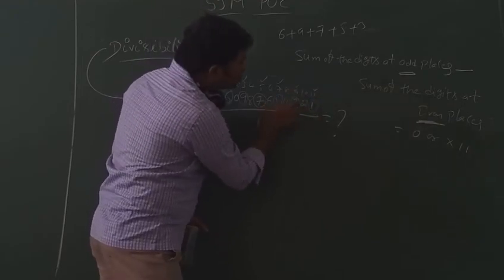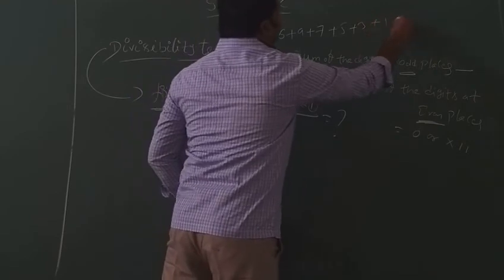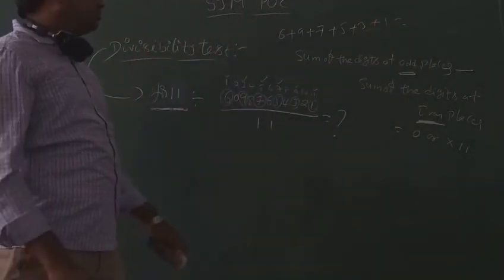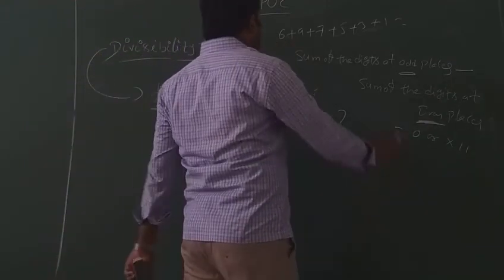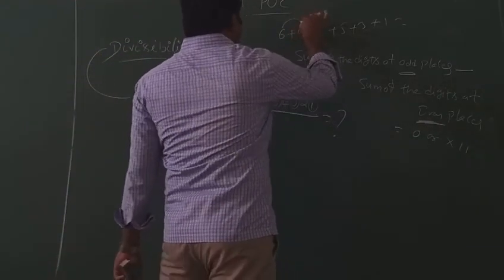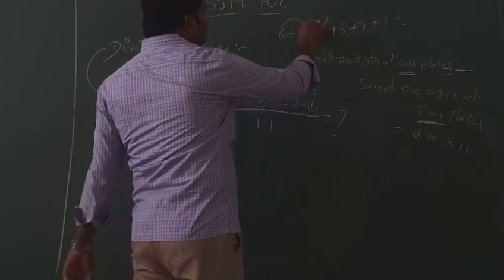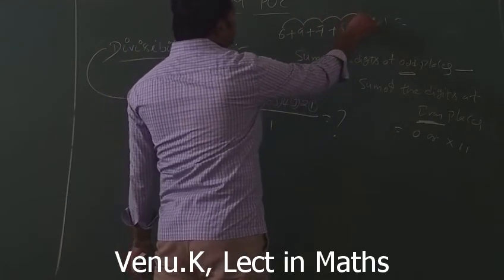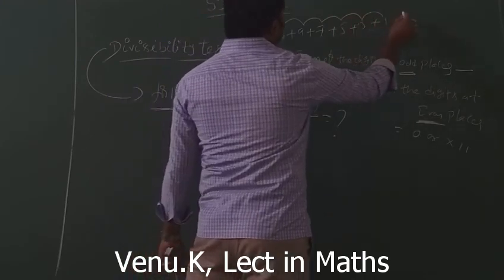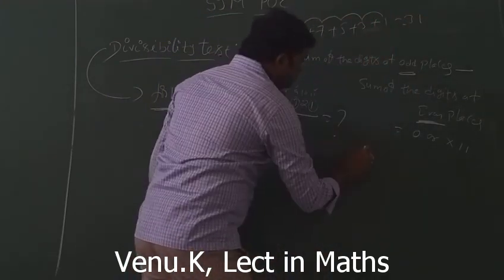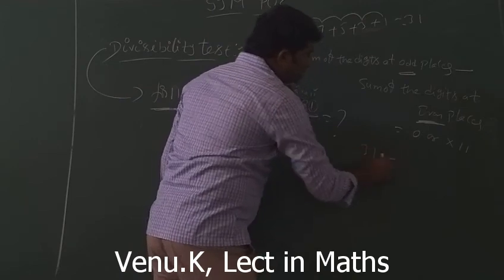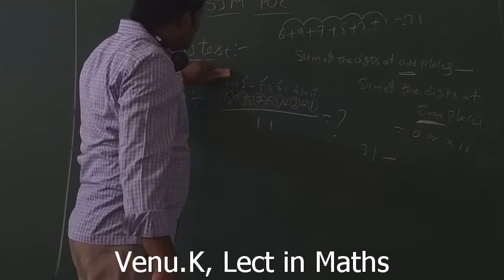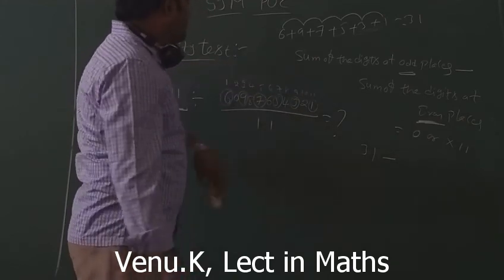Add the digits at odd positions. Now add these all: 6 plus 9, 15. 15 plus 7, 22. 22 plus 5, 27. 27 plus 3, 30. Plus 1, 31. So the sum of the digits at odd places amounts to 31, minus the sum of the digits at even places.